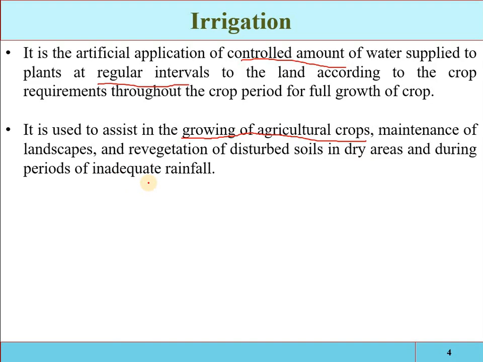In those areas where rainfall is insufficient for crop growth, irrigation will be required so that the plants can be revegetated and crops can be grown despite the unavailability of rainfall.